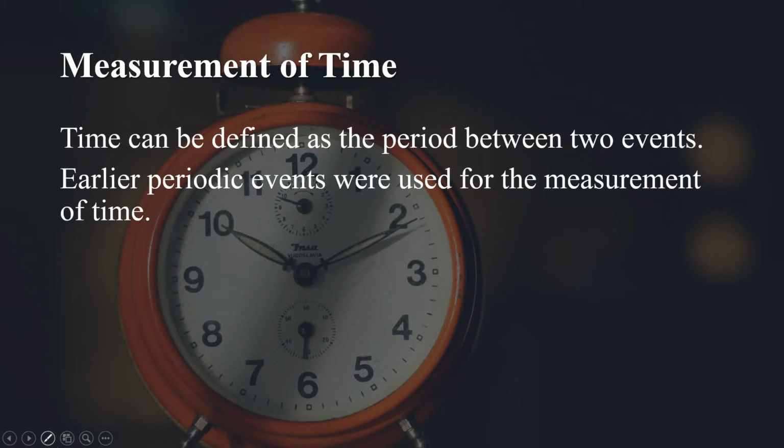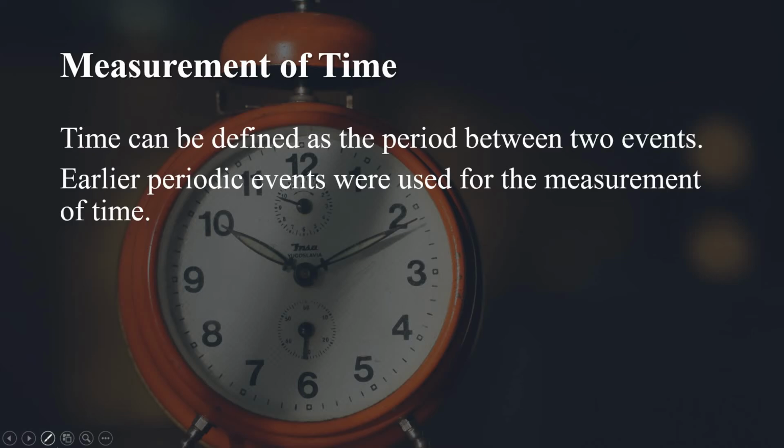Time can be defined as the period between two events. Therefore, in earlier times, people used the event or phenomenon which repeated regularly to measure time. For example, the unit of time used by them was the time interval between sunrise to sunset or to the next sunrise, or one full moon to another full moon, or from one season to another season. But these time intervals could not be used as the standard units of time because these time intervals are very long and these time intervals change from place to place and from time to time.